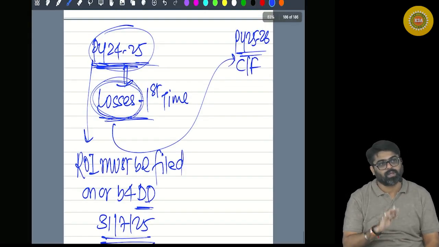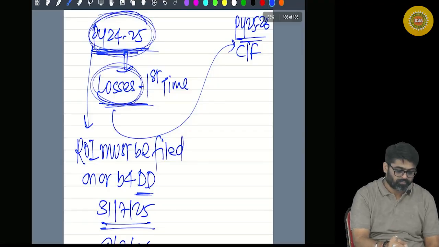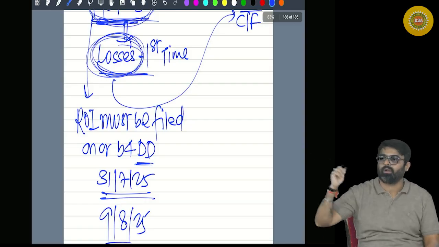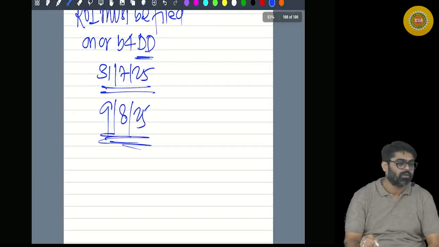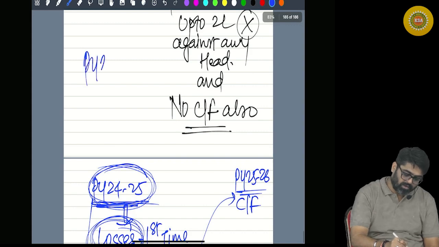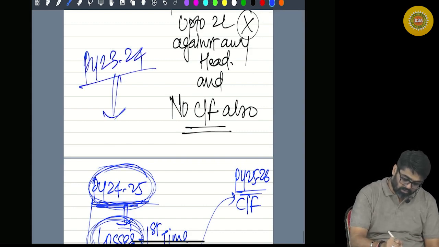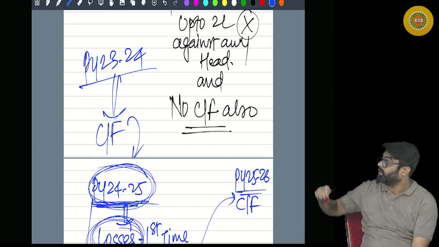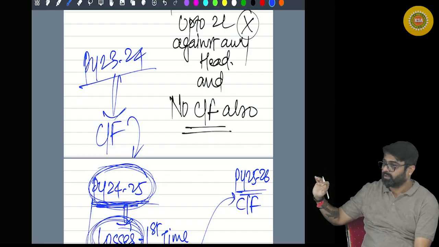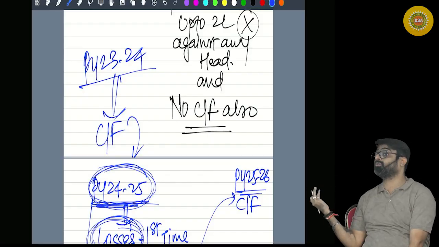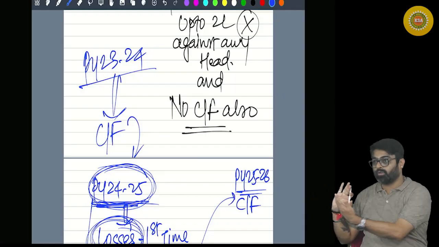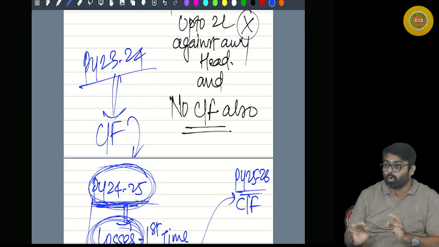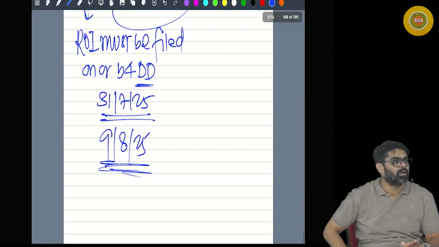But wait. Should I ask you one thing? What is this year? 24. Losses of this year will not be allowed for carry forward. Why? Because the return is not filed. Can I say from previous year 23-24, some losses are carried forward to this year? Will they be carried forward in this year? Yes. Their set off will happen? Yes. Losses of this year can be set off? Yes. So there will be no restriction on the current year losses and brought forward losses. Yes or no? Only the losses of this year will not be allowed for carry forward.